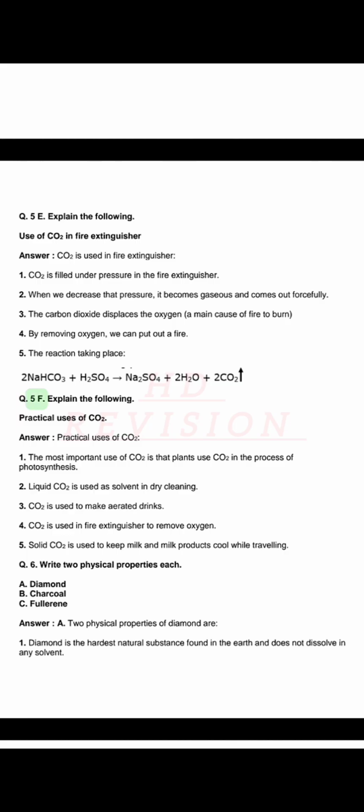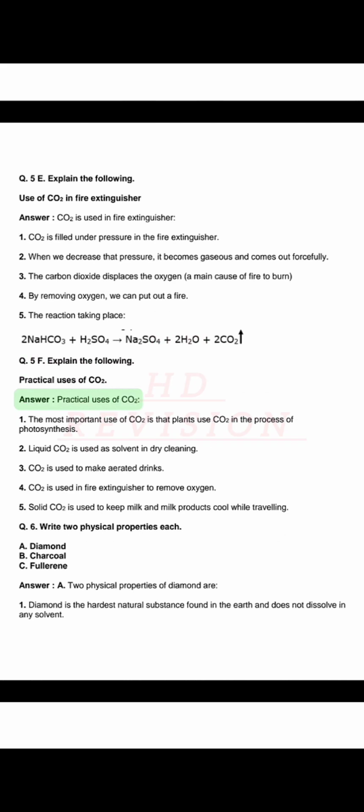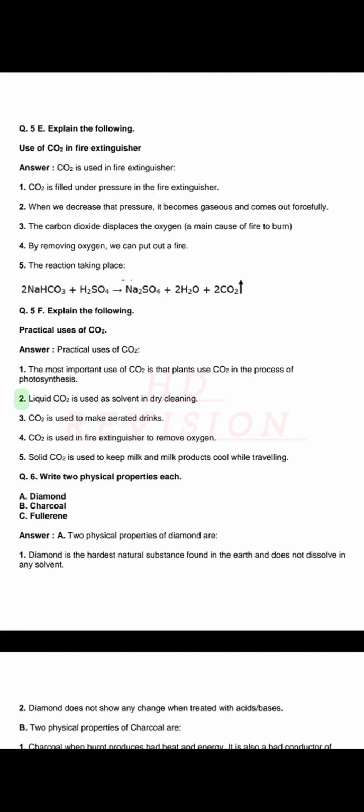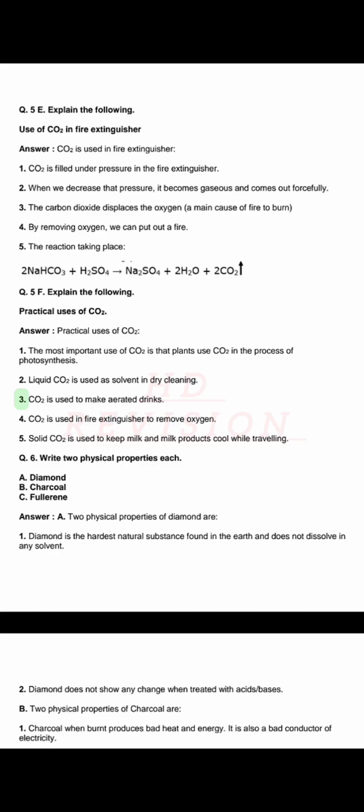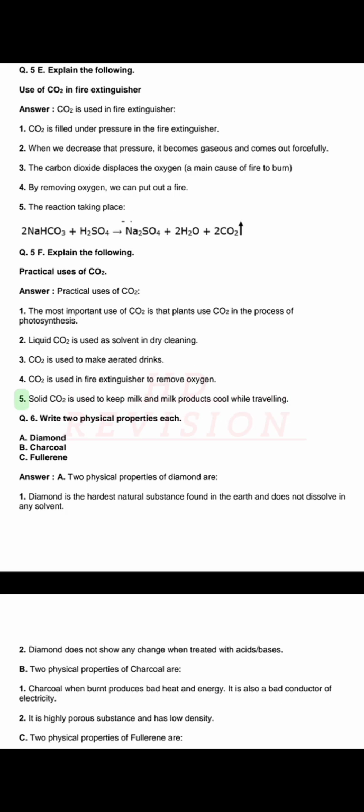Q. 5F. Explain the following. Practical uses of CO2. Answer. Practical uses of CO2. 1. The most important use of CO2 is that plants use CO2 in the process of photosynthesis. 2. Liquid CO2 is used as solvent in dry cleaning. 3. CO2 is used to make aerated drinks. 4. CO2 is used in fire extinguisher to remove oxygen. 5. Solid CO2 is used to keep milk and milk products cool while traveling.